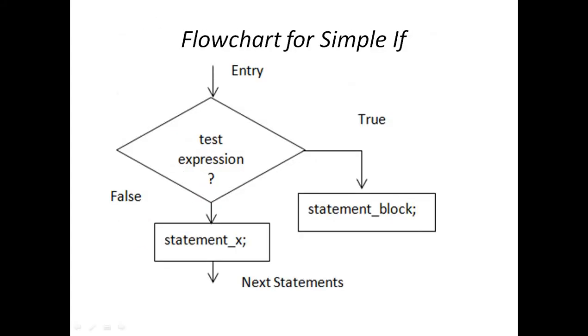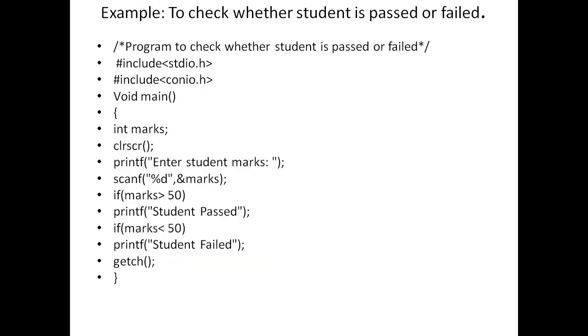So this is the flow chart for simple if. Entry, first is the test condition. The test expression is nothing but the condition. If it is evaluated true, then the statement block will be executed. Otherwise, if it gives the false value, then the statement next will be executed and the next statements of the program will be executed. So this is the simple flow chart of a simple if statement.